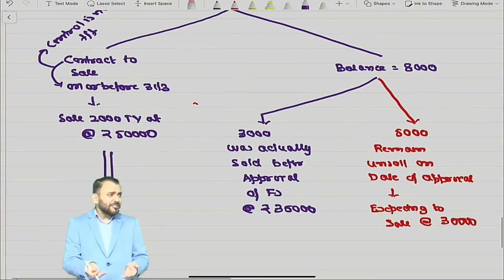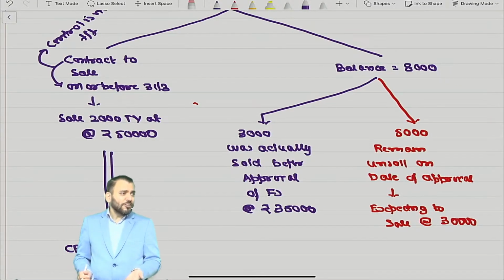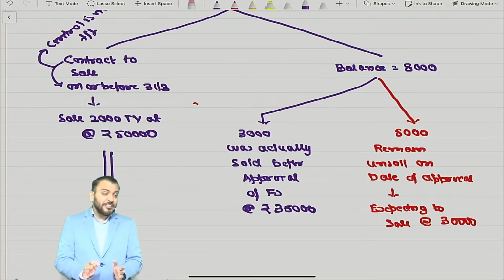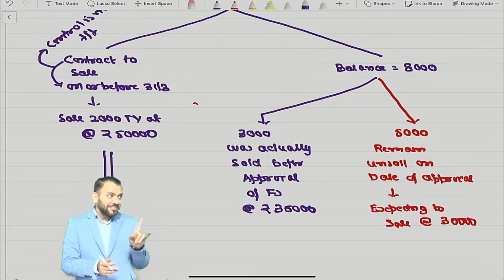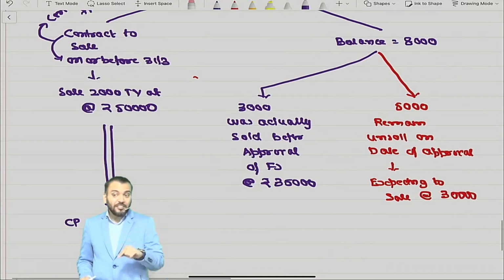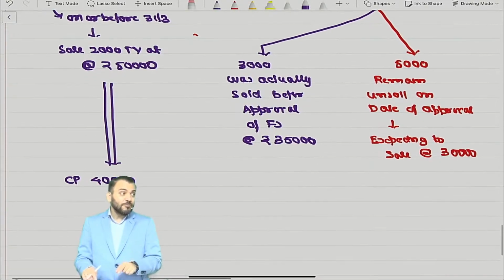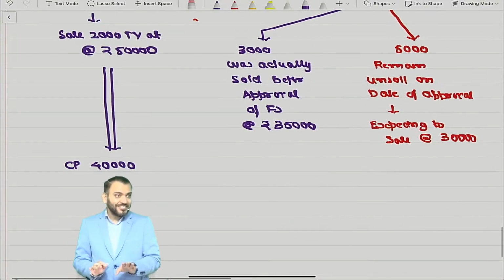The contract is already done, so it needs to be sold at 50,000 only. Whenever a contract is done, it is enforceable by law. Means it is non-cancellable. Non-cancellable are those contracts which can be cancelled on payment of penalty. Means it is one type of executory contract.